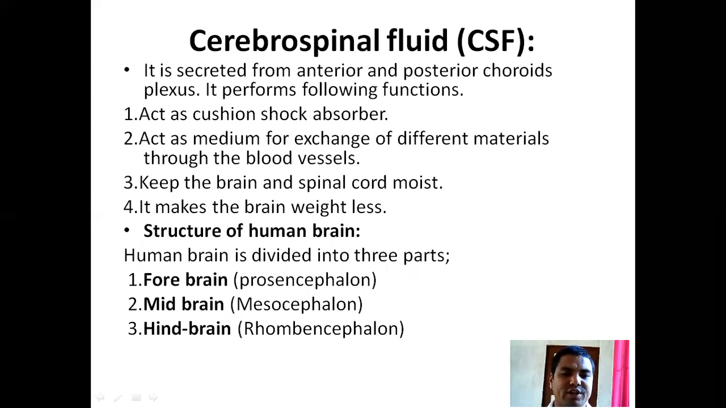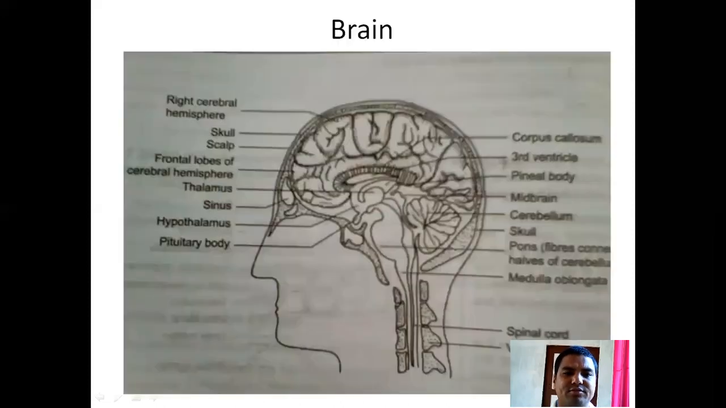Now, dear students, let's go on to discuss the structure of the human brain. The human brain is divided into three parts. They are forebrain, prosencephalon, midbrain, mesencephalon, hindbrain, rhombencephalon. Here is a simple figure of the brain. Please, dear students, practice yourself, as it shows the different parts of the brain.